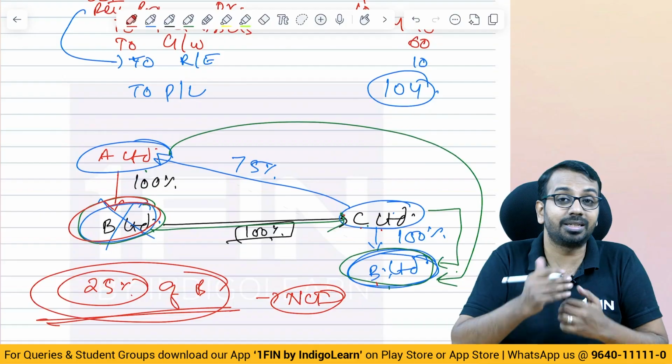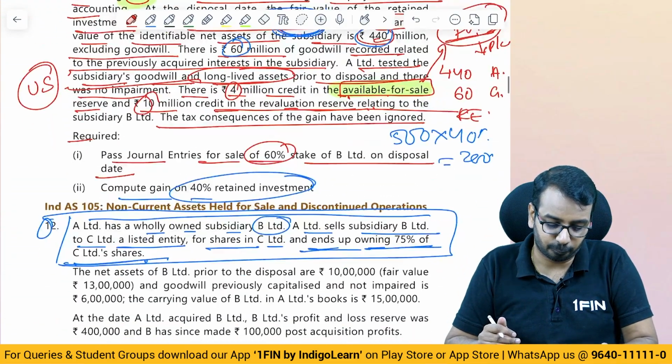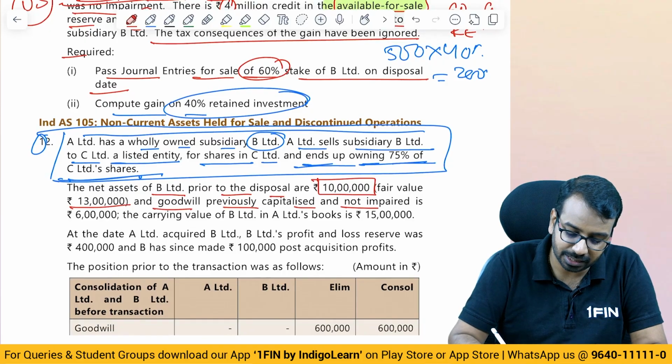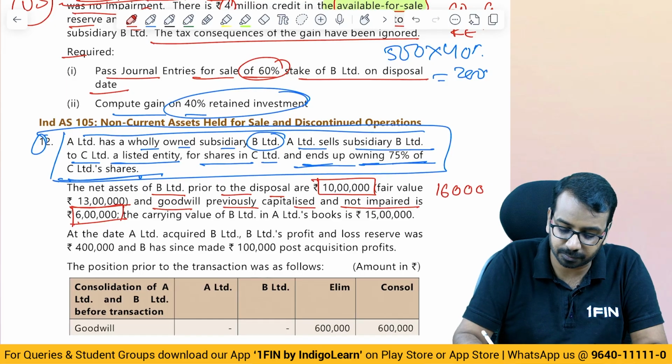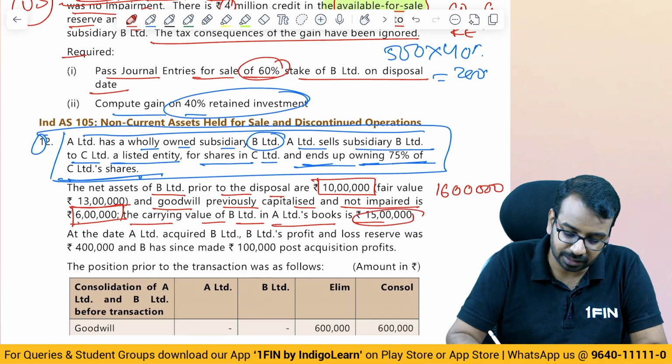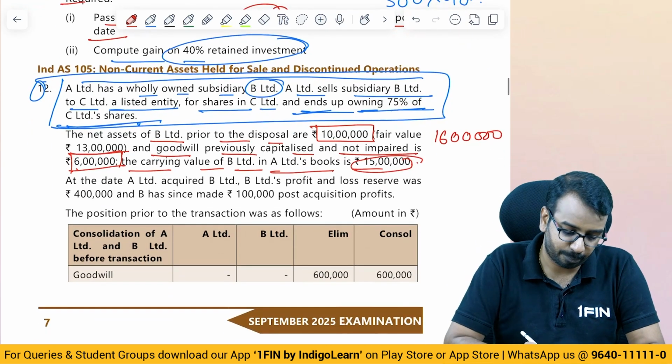Now what about the consideration? Let us understand that. The net assets of B Limited prior to disposal are 10 lakhs, fair value 13 lakhs, and goodwill previously capitalized and not impaired is 6 lakhs. So net assets in book is how much? 16 lakhs. The carrying value of B Limited in A Limited's book is 15 lakhs. So 15 lakhs is the investment amount, you can say.